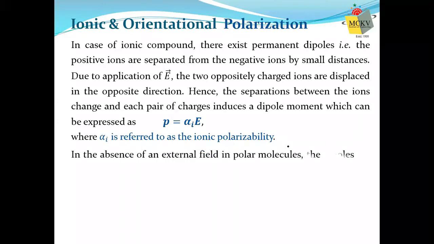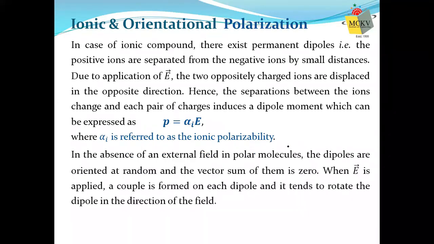Whereas in case of orientational polarization, as we have discussed, this is for polar molecules. Dipoles are already created, but these dipoles are randomly oriented. So vector sum of dipole moment is 0. But whenever external electric field is applied, that external field tries to rotate and orient the dipoles in the direction of it, and we get a net dipole moment.